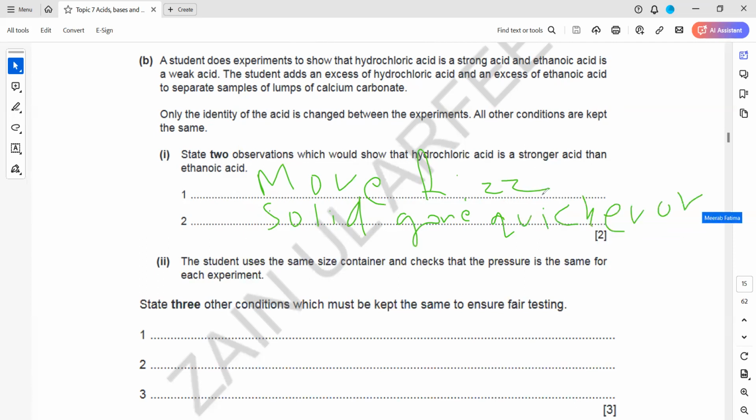So rapid effervescence, you can say that is right. Rapid effervescence, fast bubbles, and the change in the mass will be faster, not greater, because the concentration is the same. So faster or quick change in the mass. Yeah, solid disappears quickly. That's right.